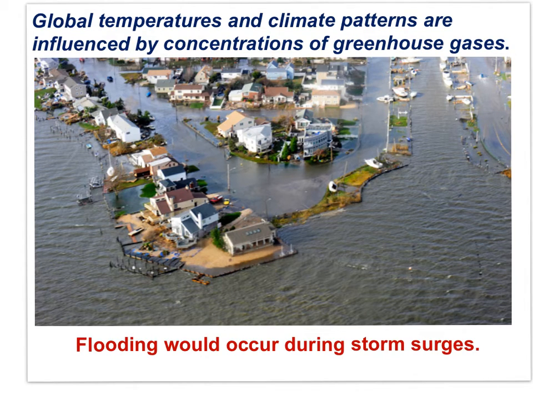Storms are likely to be more energetic. Local climate is likely to be more variable, more extremes, from heavy rains and flooding to drought.